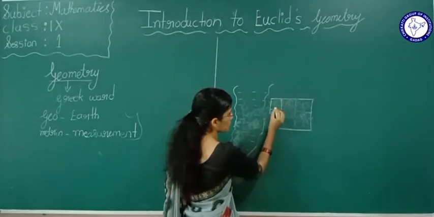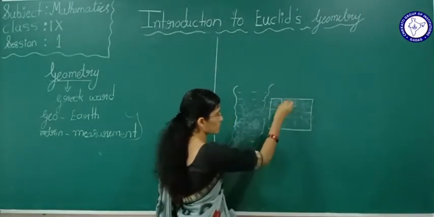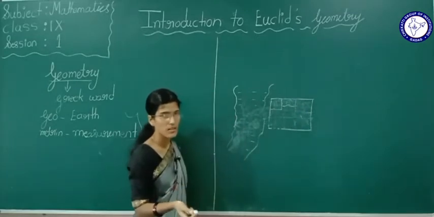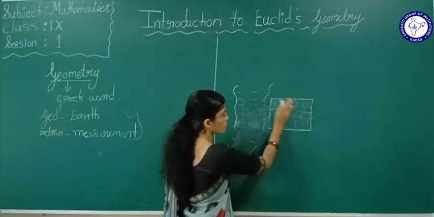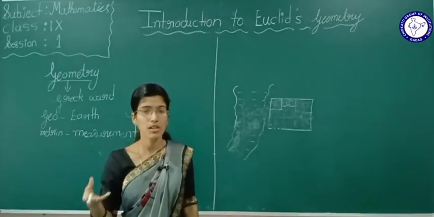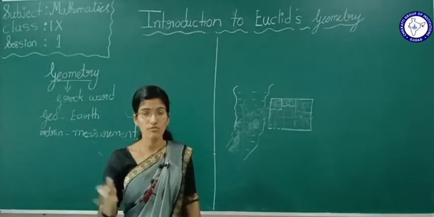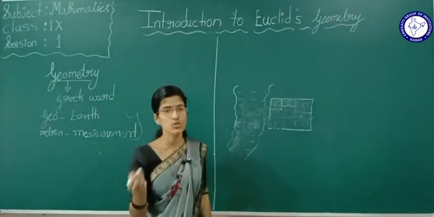This land belonged to A. This land belonged to person B. This land belonged to D. They used to do markings of the land. Because of the flood, all the land markings used to vanish. At that time, the people got a big problem. Which land belongs to me? At that time, again they used to do marking.